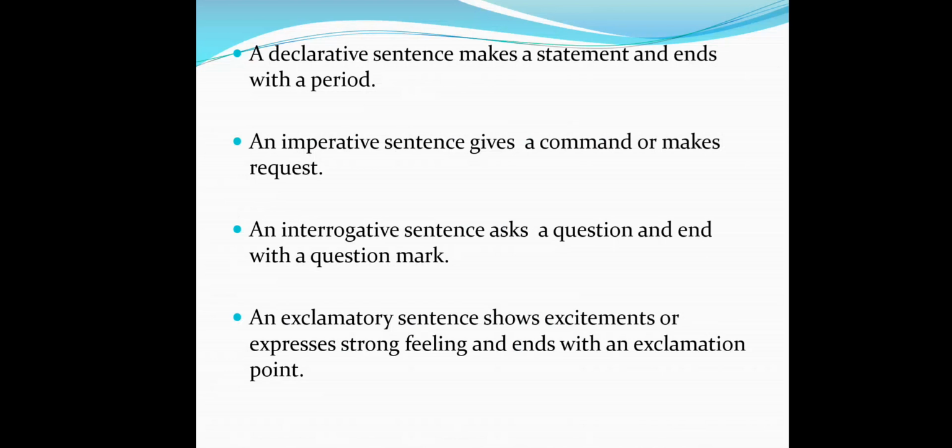We will start with a declarative sentence. A declarative sentence makes a statement and ends with a period. An imperative sentence gives a command or makes a request. An interrogative sentence asks a question and ends with a question mark. An exclamatory sentence shows excitement or expresses strong feeling and ends with an exclamation point.